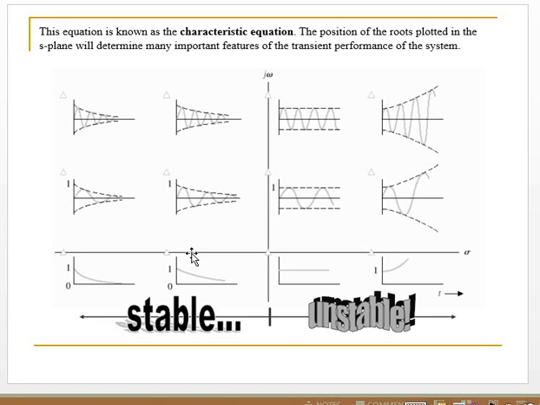In the following graph, the left side is a stable system, where the response is reduced as time increases. In the right side is the unstable system, where the response oscillates constantly or increases with time. This is the unstable system.